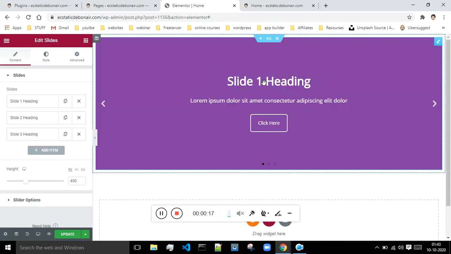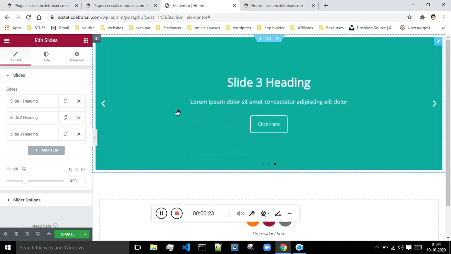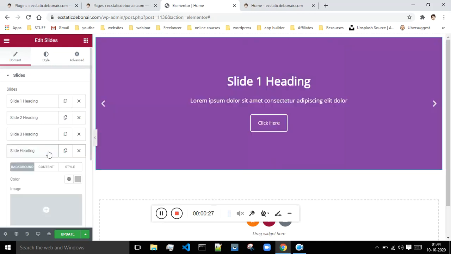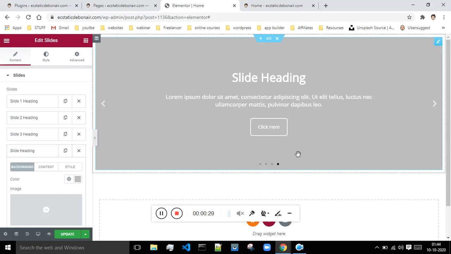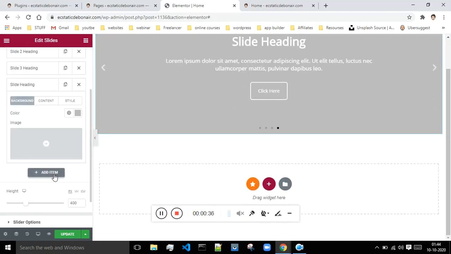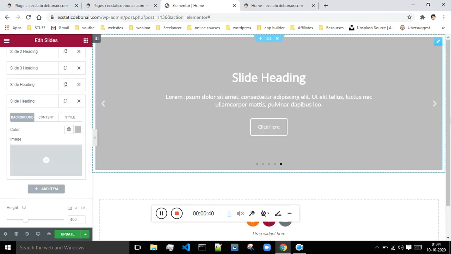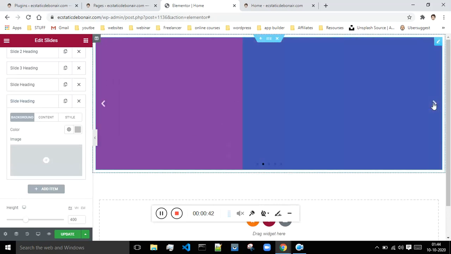Okay, so basically, if I'm just scrolling horizontally, there are these 3 slides which you can see. If you want to add more, you can just click on this add item, and now this 4th slide has been added. As can be seen, there are 4 dots over here. If you want to add even more, just click on add item, and you can add as many options as you want. So these are basically the slides that you see over here.